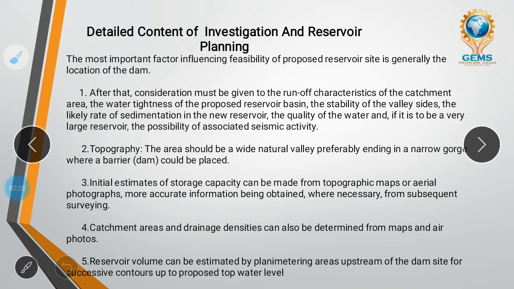And we should know the catchment area, where the catchment area is, and what the water tightness of the basin is where we are going to construct the irrigation project. Next we should know the topographical map of that area. What is topographical? Topography means the salient features of the respective region where you are going to carry out the project. You should know how many water reservoirs are in the nearby locality. You should know everything in topography.